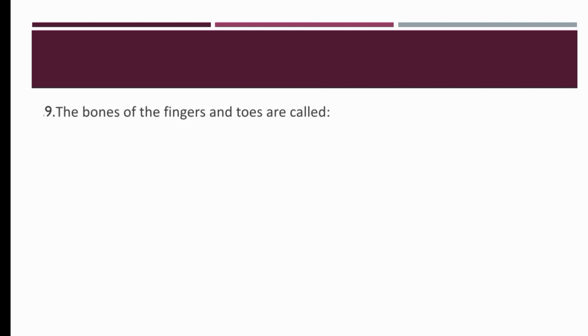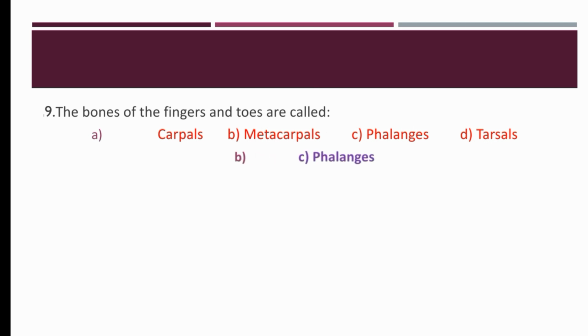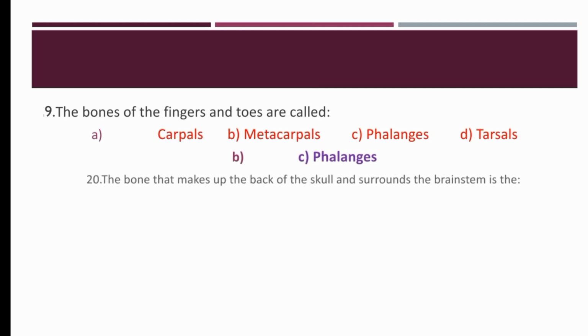The bones of the fingers and toes are called dash. Carpals, metacarpals, phalanges, or tarsals. So the bones of the fingers and toes are called phalanges. The right option is C.